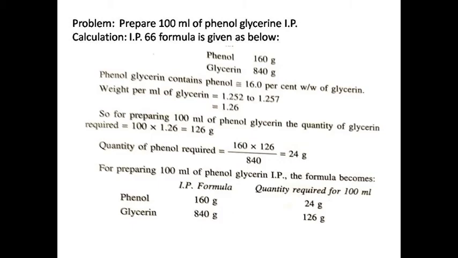So for preparing 100 ml of phenol glycerin, the quantity of glycerin required is equal to 100 multiplied by 1.26, which equals 126 gram. Quantity of phenol required is equal to 160 multiplied by 126 upon 840, which is equal to 24 gram. For preparing 100 ml of phenol glycerin, the formula becomes: we require 24 gram of phenol and we require 126 gram of glycerin.